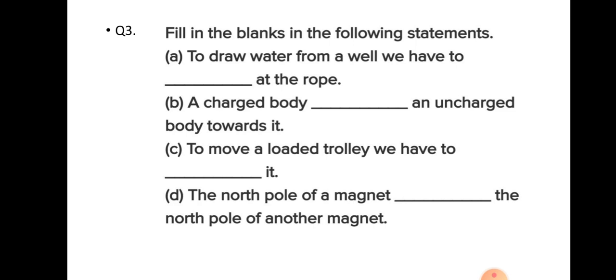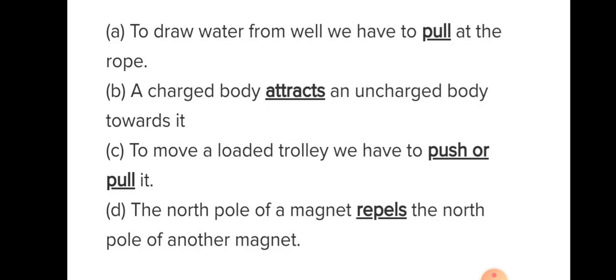The north pole of a magnet repels the north pole of another magnet. We know opposite poles attract each other and similar poles repel each other. So the north pole will repel the north pole.